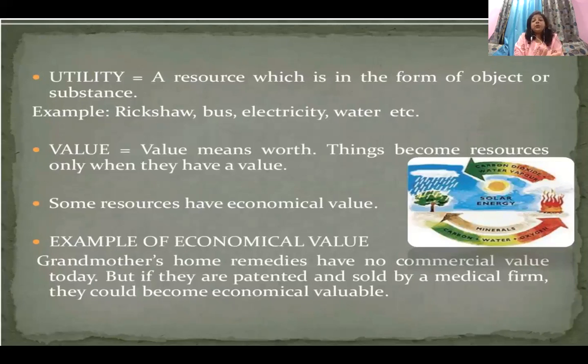Second is value. Here you have to understand that we are not talking about human emotions. Here value means worth. Things can only become a resource when they have a value. For example, a grandmother's recipe, which she is cooking at home, will not become a value until it is patented or professionally utilized.